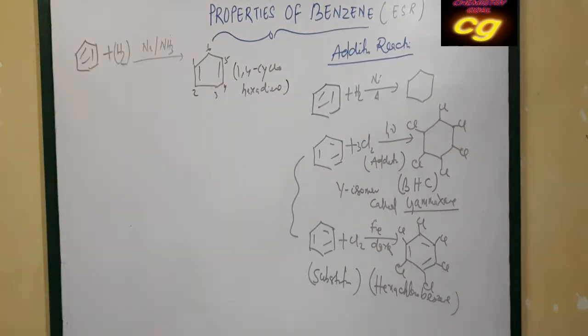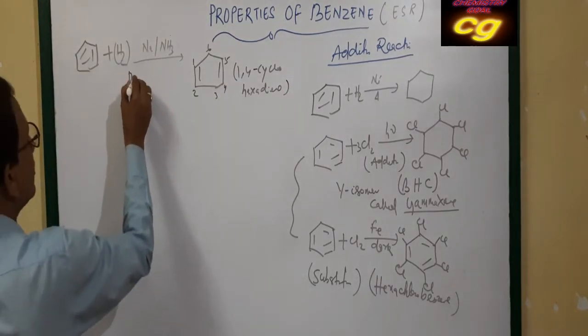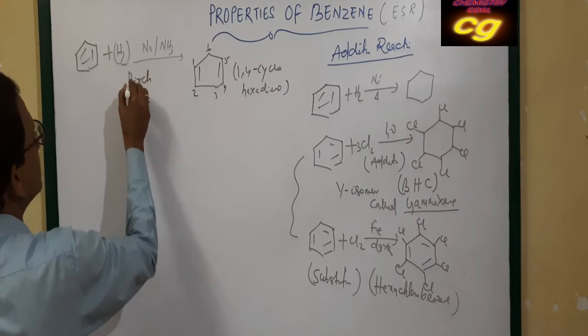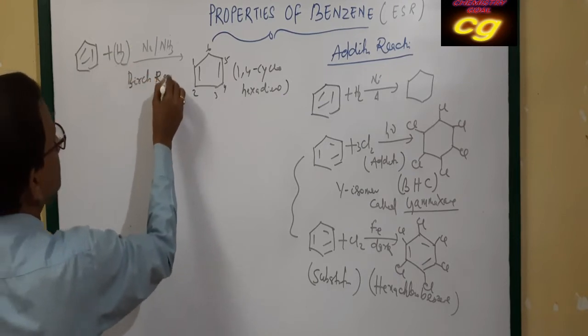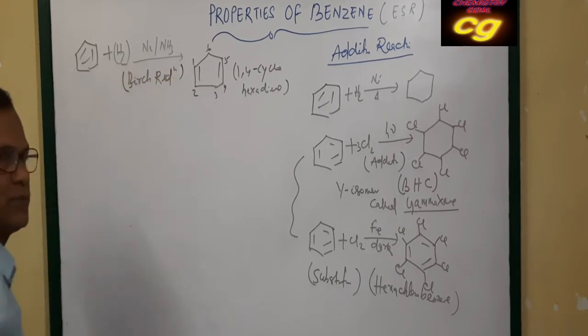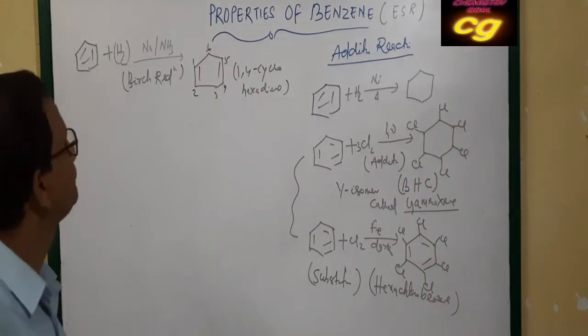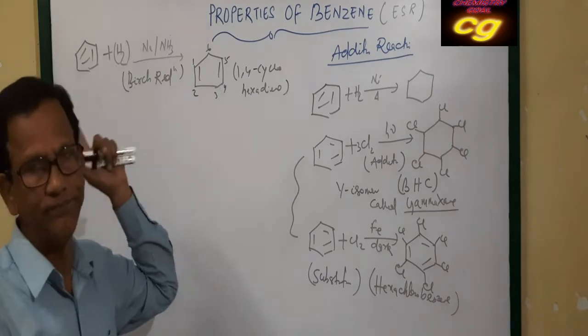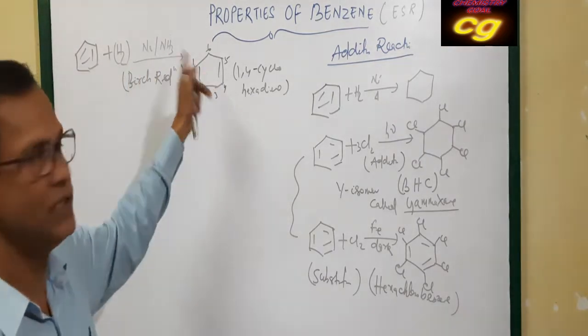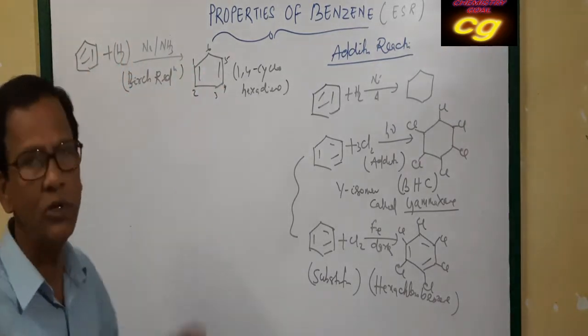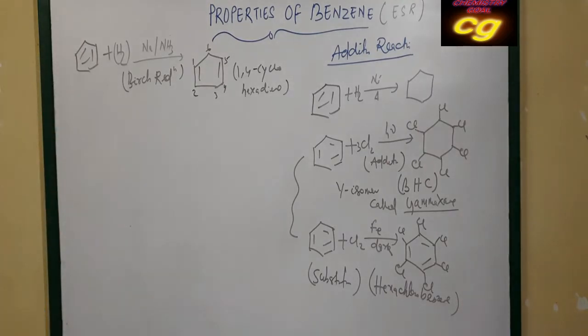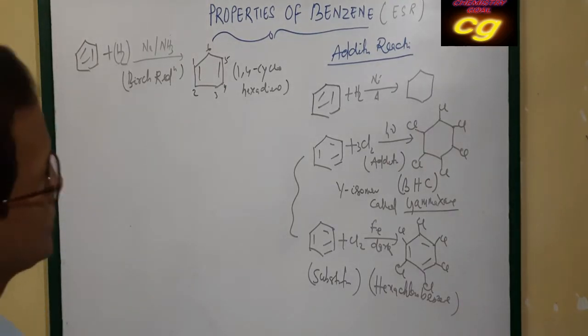This is called Birch reduction. This is a special type of addition reaction, forming a diene. Benzene is converted to a diene. You have to remember this is special. That is one type of addition reaction.